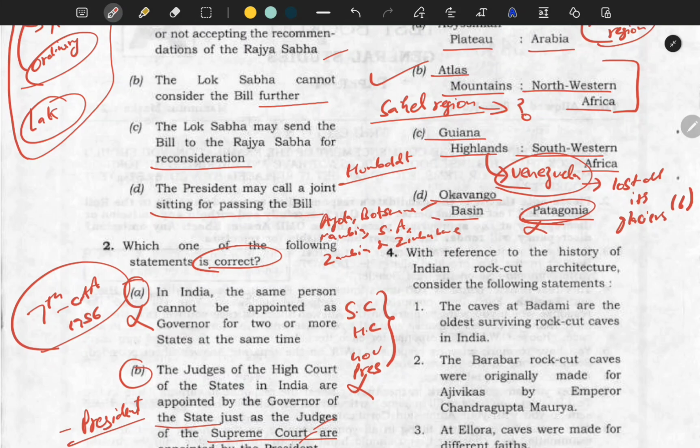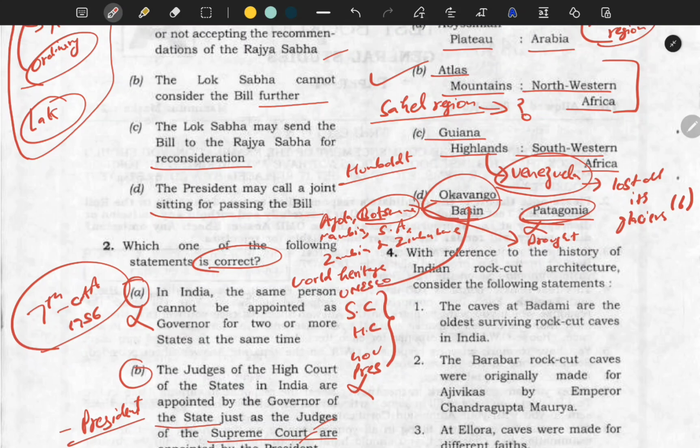Now one more thing, Okavango Basin is also in news. Why? Because in Botswana there is the Okavango Delta region where drought happened, and this Okavango Basin is a World Heritage Site of UNESCO. So this is also important.